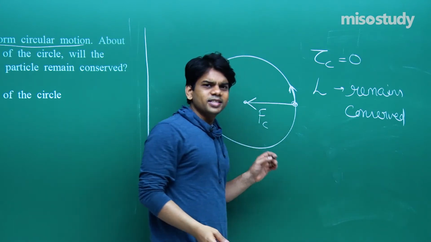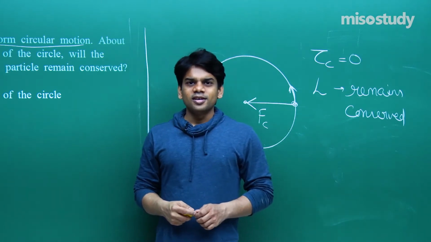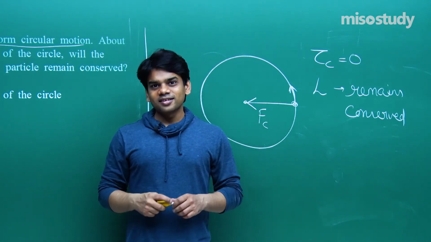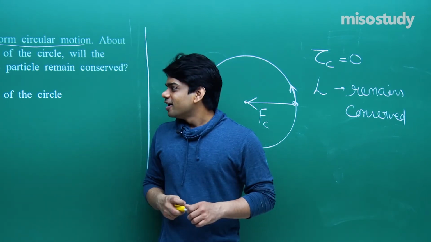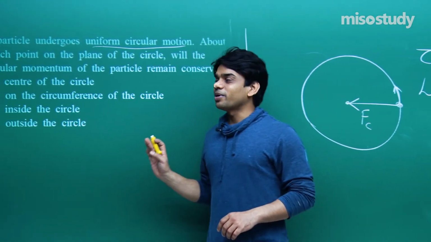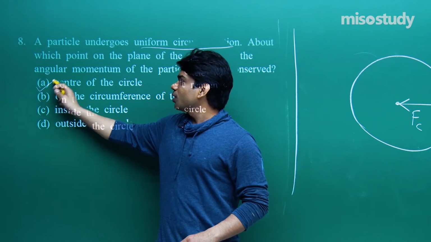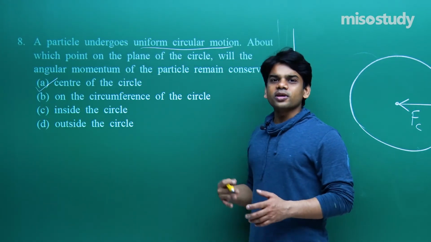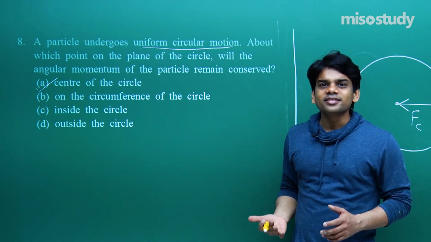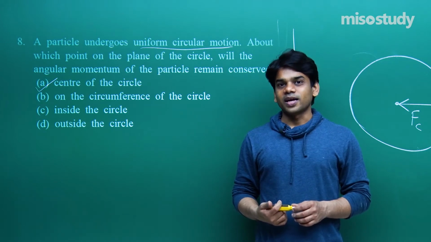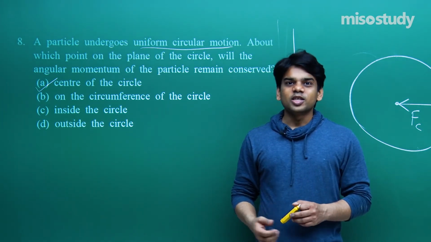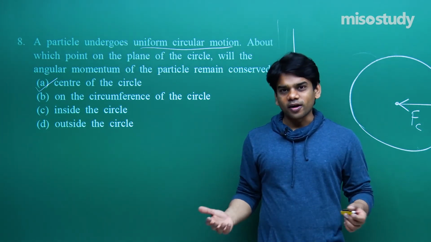Quite obvious, quite easy for us to comment on this. I believe that you have got the answer which I have said indirectly. That means the angular momentum will remain conserved about the center of the circle, because for a body going in uniform circular motion, the only force acting is the centripetal force, and that will be acting towards the center. Since it passes through the center, it will not provide any torque.